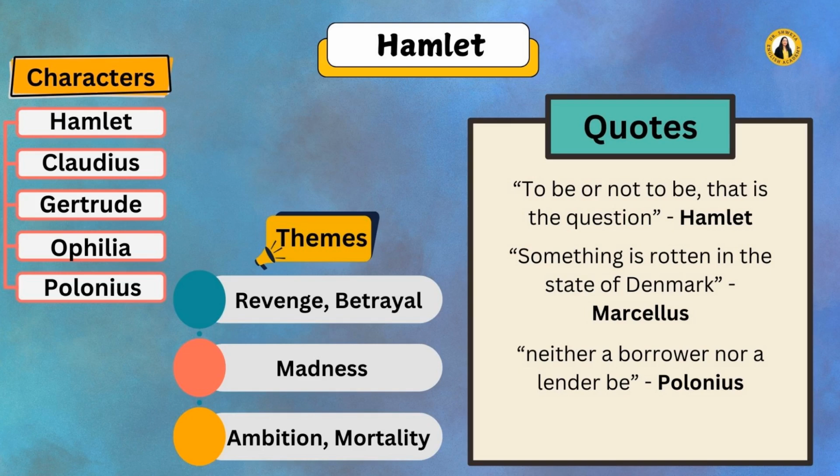Then there are Claudius, Gertrude, Ophelia and Polonius. Themes are revenge, betrayal, madness, ambition and mortality. A famous quote is, "To be or not to be, that is the question," which is spoken by Hamlet. The second quote is, "Something is rotten in the state of Denmark," which is spoken by Marcellus. Then there is another quote, "Neither a borrower nor a lender be," which is spoken by Polonius.